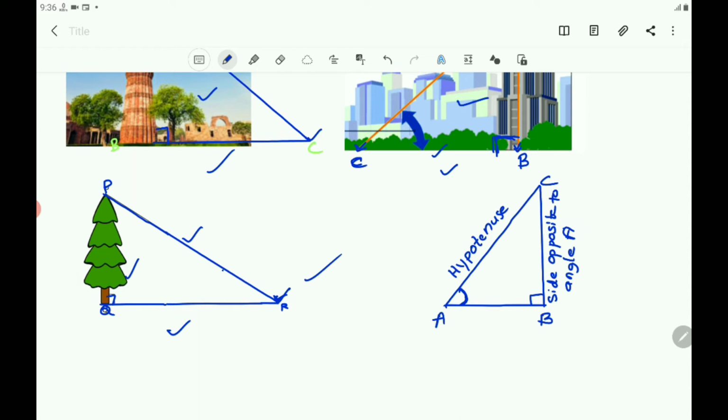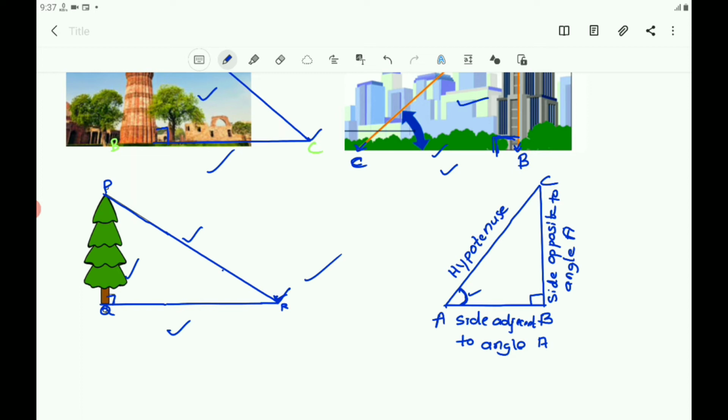And also you know that here the side AB is part of the angle A. So it is called the adjacent side, side adjacent to angle A. If you consider this angle A, with respect to angle A, BC is the opposite side and AB is the adjacent side.